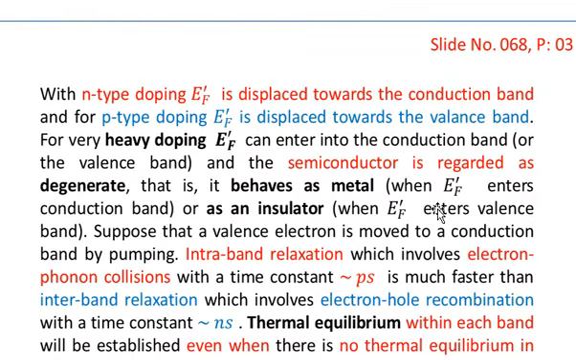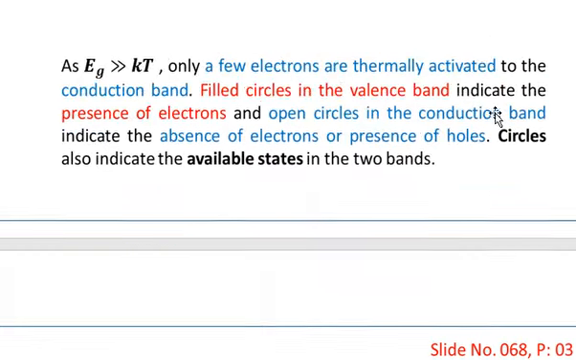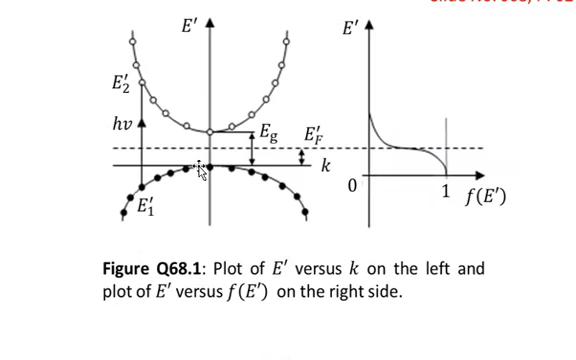Now we are talking about the doping of these semiconductor materials. With N-type doping, EF prime is displaced towards the conduction band. That is, if you have doped the semiconductor with N-type material, then this Fermi level EF prime, shown in the dotted line, will move towards the conduction band. And if the doping is very high, then even this EF level can lie in the conduction band.